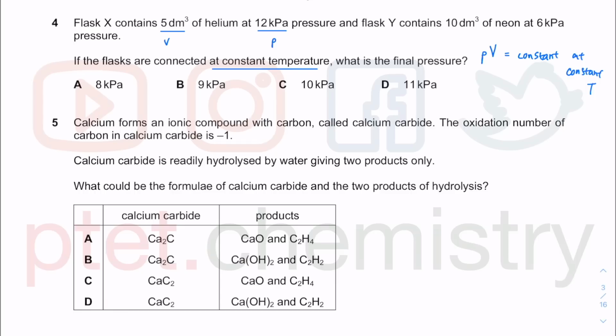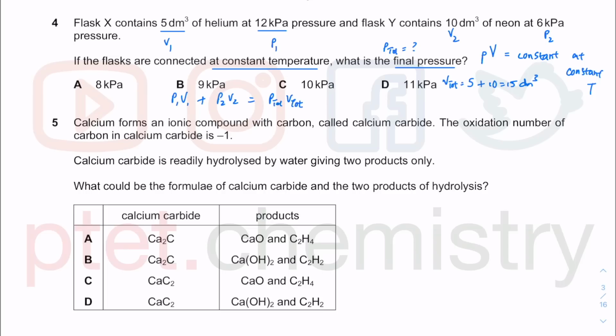If PV equal to constant, so previously you have these two, they are disconnected, and now you connect them together. So my P1, my V1 is that, my P1 is that, my V2 is that, my P2 is that. And now my final pressure, so this is the total pressure, is what I want to find, and my total volume is going to be the sum of the volume of the gases, so 5 plus 10 is 15 dm cubed. This is my V total. So what I can get is P1 V1 plus P2 V2, each one is a constant on its own, and then this is equal to P total V total, another constant.